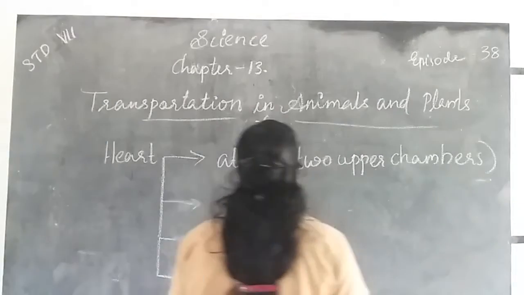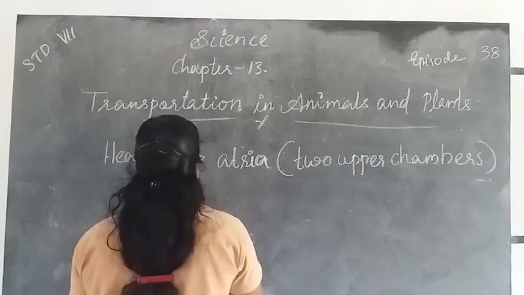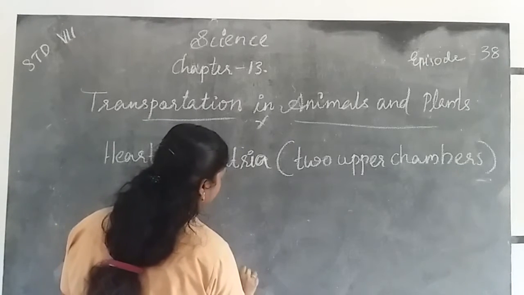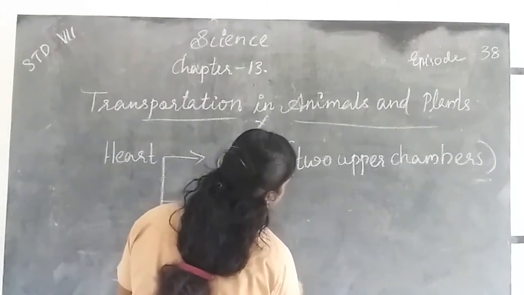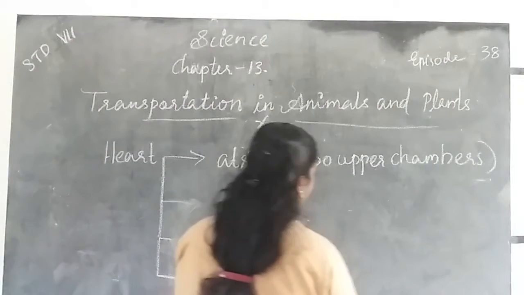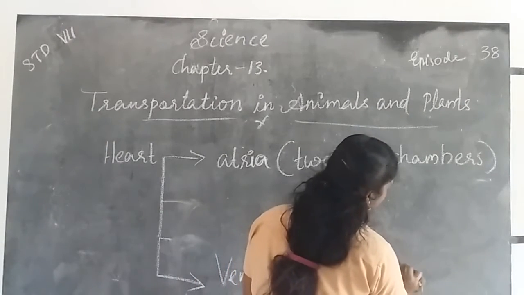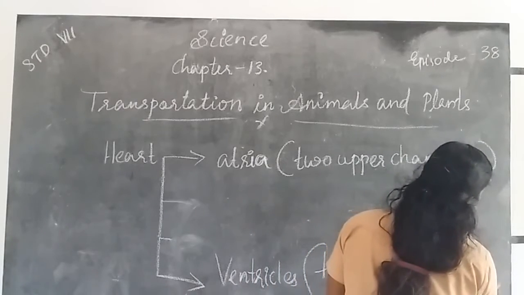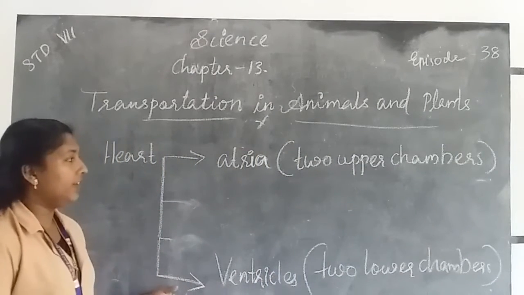The upper chambers are called atria. Then ventricles: the 2 lower chambers are called ventricles.